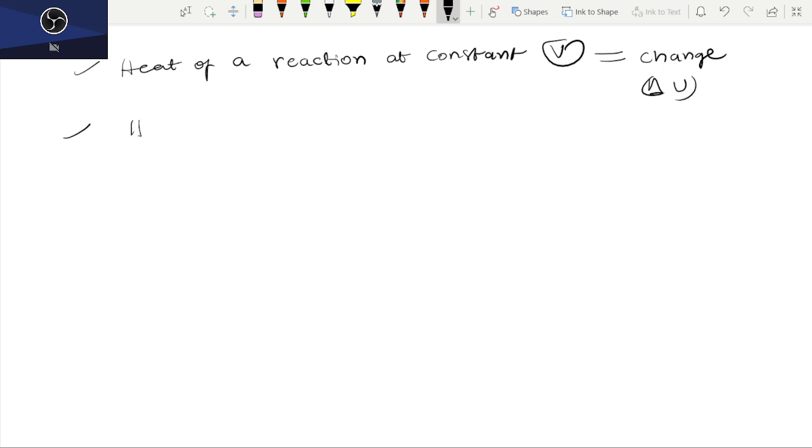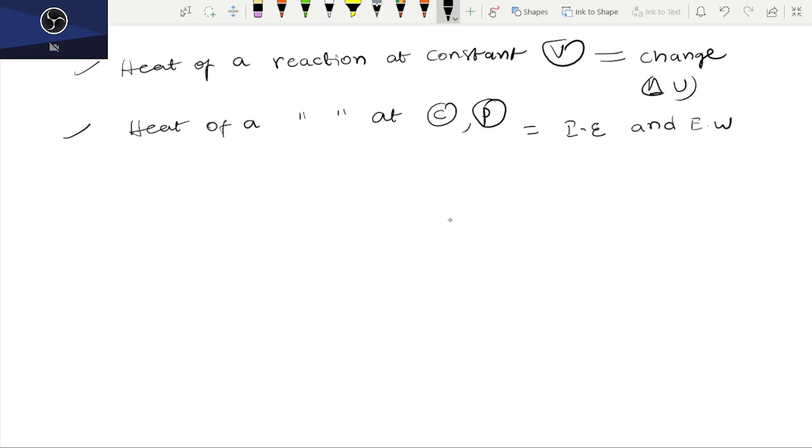Heat of a reaction at constant pressure, P meaning pressure, is equal to the change in internal energy and external work also.